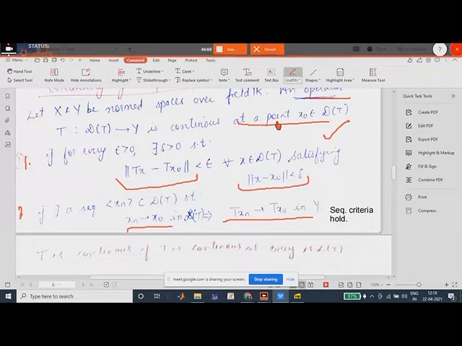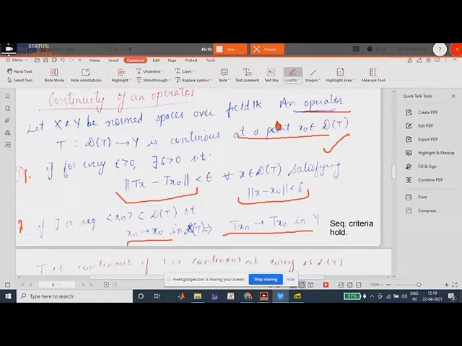So the main definition of continuity, if we ask, is that if T is an operator, then it is continuous at a point if for every epsilon greater than 0, there exists a delta greater than 0 such that this norm condition holds, right? We will not write the sequential criteria in the definition of continuity.